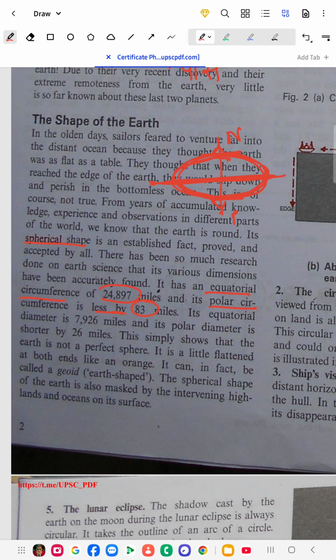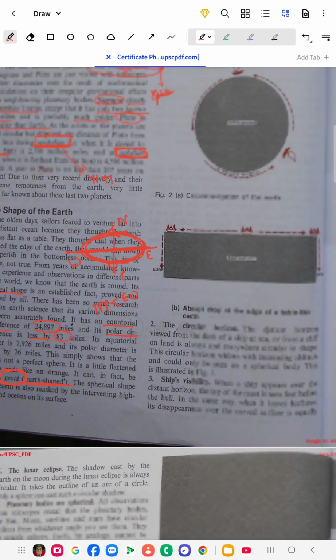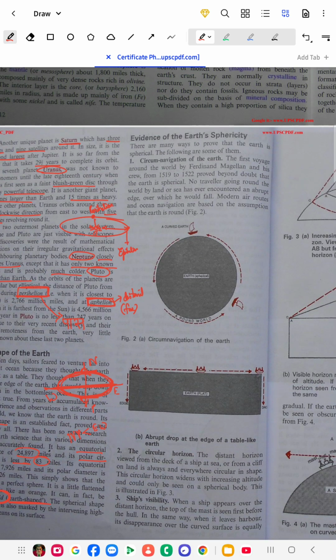So we can say that the vertical north-south distance is less than the east-west distance. The shape of the Earth is called the geoid shape, earth shaped. What do you mean by geoid? Geoid is earth shaped. Earth has a specific type of shape, and we call that shape geoid. So geoid shape means earth-like shape.